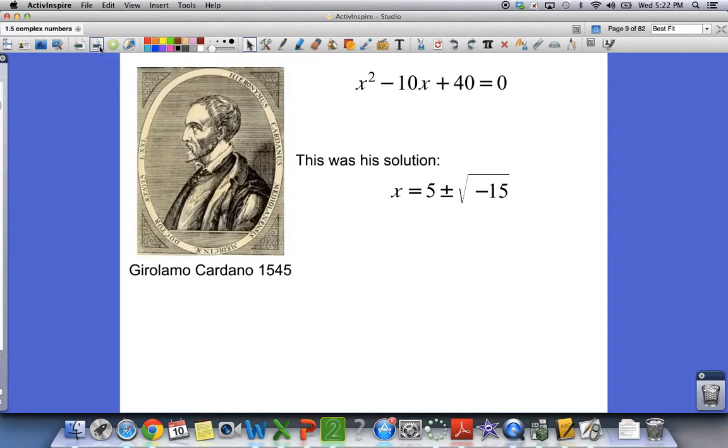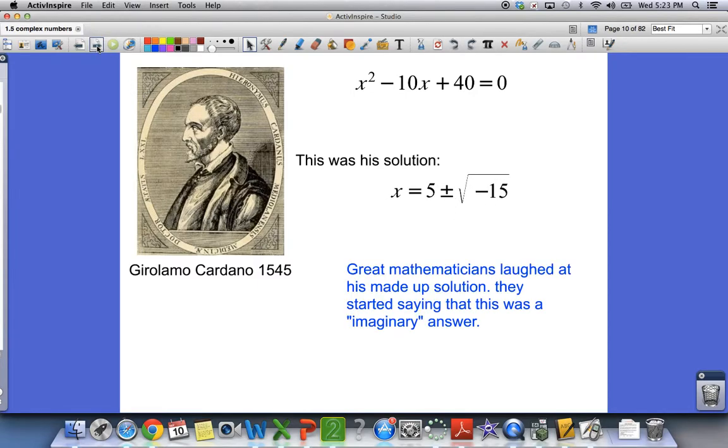Mathematicians had no answer for this problem until along came a guy named Cardano. Cardano ends up solving this particular problem, x squared minus 10x plus 40 equals 0, and says this is the solution, 5 plus or minus the square root of -15. Well, here's that negative inside the square root. He came up with some type of solution on how this worked.